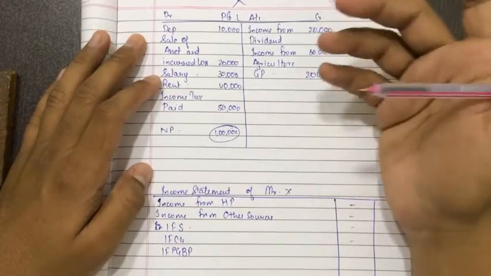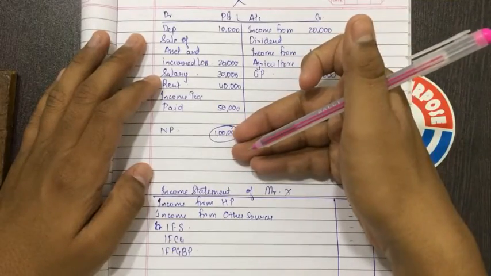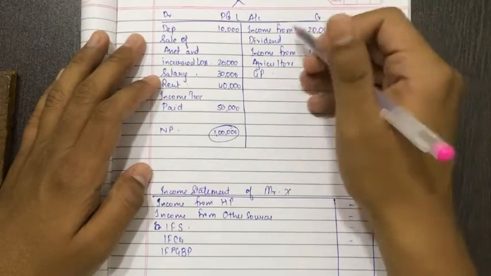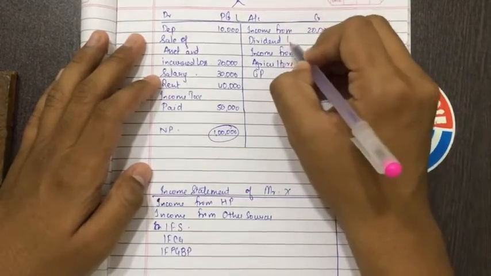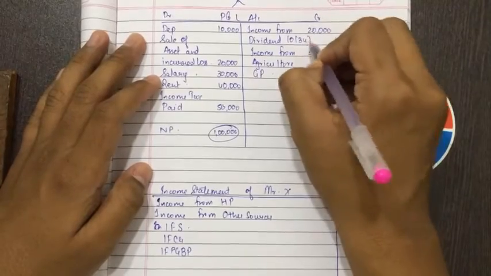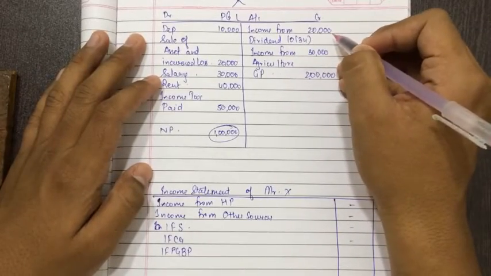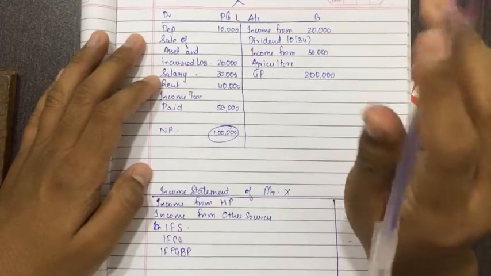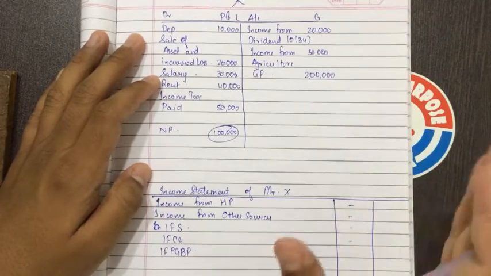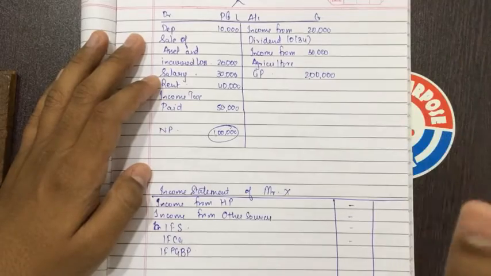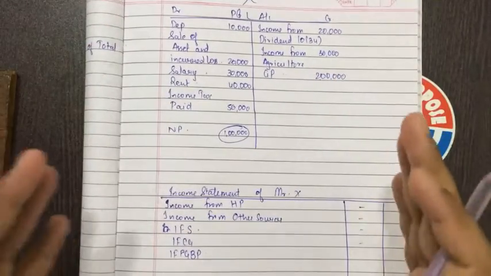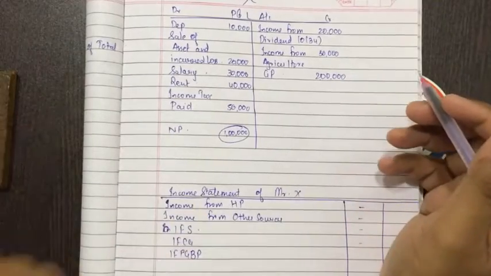Expenses like the personal expenses are not allowed for computation of the net profit of PGBP because they are personal expenses. And this income from dividend, it is already exempt under section 10(34), and such income is not related to business. If such income is related to business, like if the businessman has employed some funds into some equity shares for the business, from the business point of view, then such income will be income.